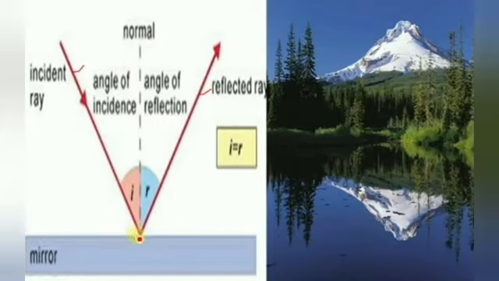In between we have the angles: the angle of incidence is shown by the letter I, and the angle of reflection is shown by the letter R. So always the angle of incidence is equal to the angle of reflection. You can see the picture, that is the reflection of the image.